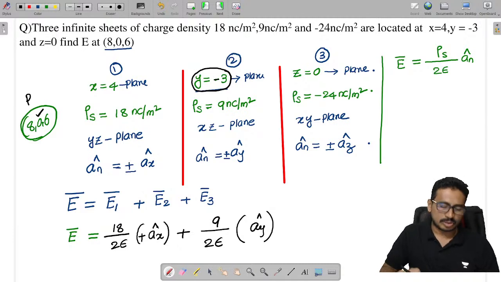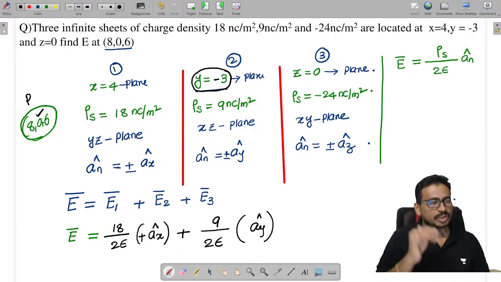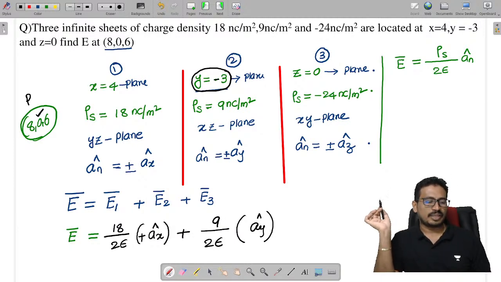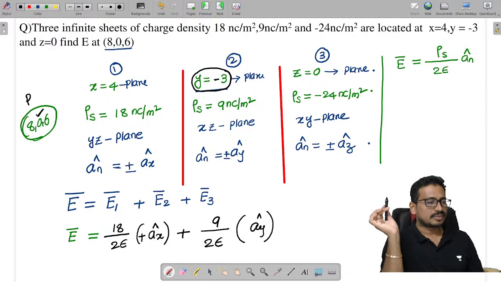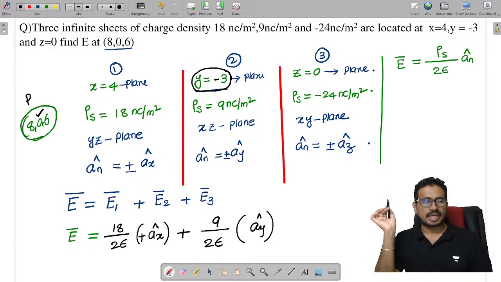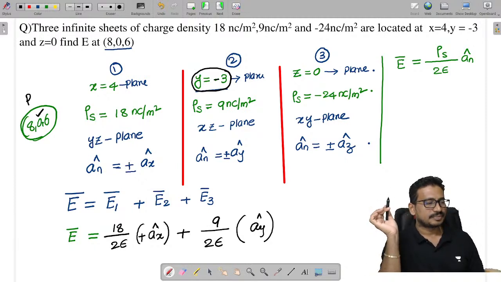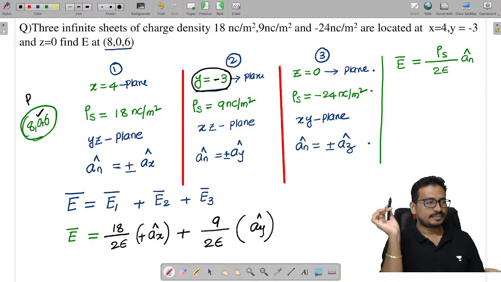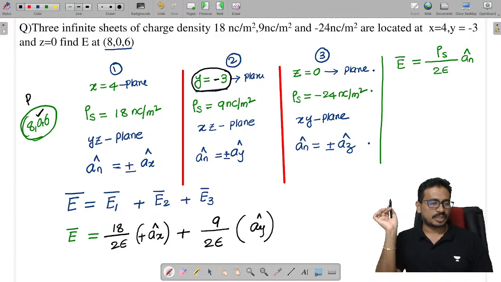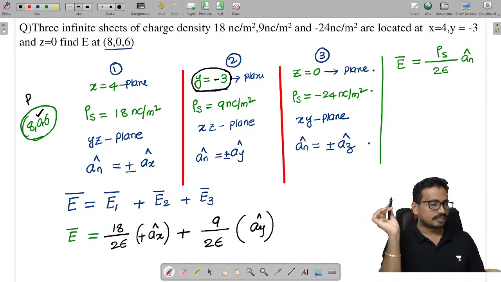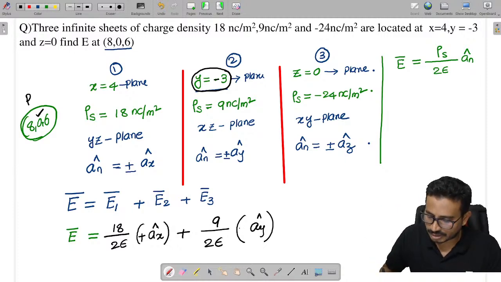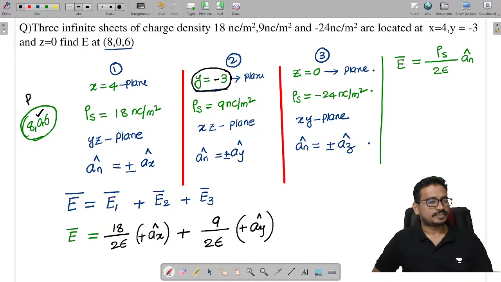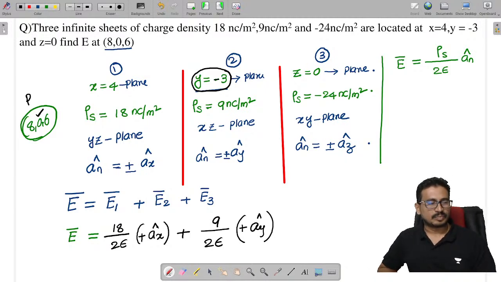Here the charge is at minus 3, and the point P is at 0. Does 0 lie above minus 3 or below minus 3? 0 lies above, so that's why we can call this positive.